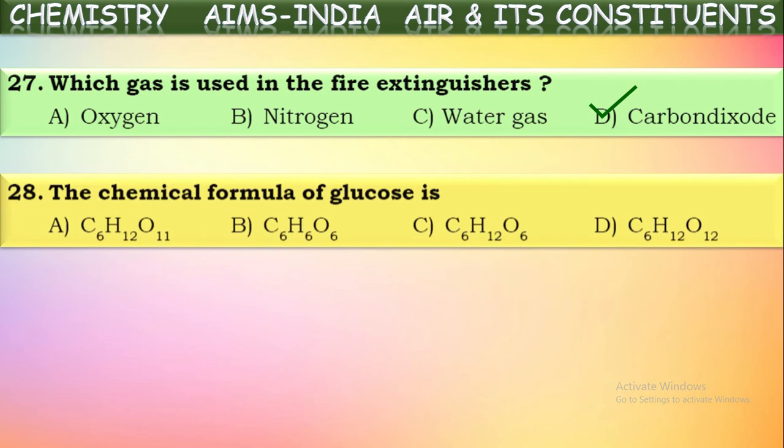Next, the chemical formula of glucose is, yes, this is formed in the photosynthesis process as food for the plants. That is C6H12O6. This is the formula of glucose.